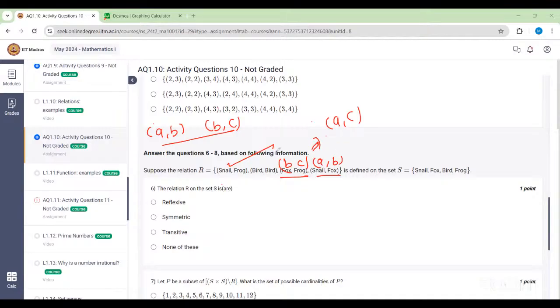So that means satisfying the definition of transitivity. That's why it is a transitive relation. Is that clear? Yes, ma'am. Okay. Any other doubt from this activity question?